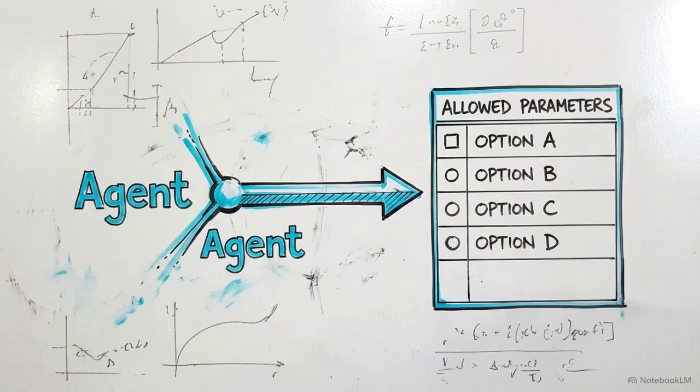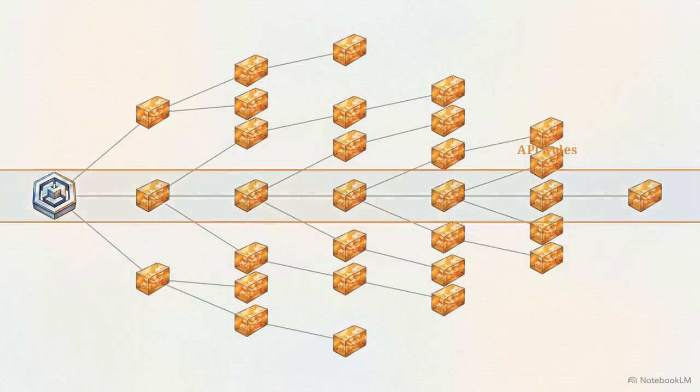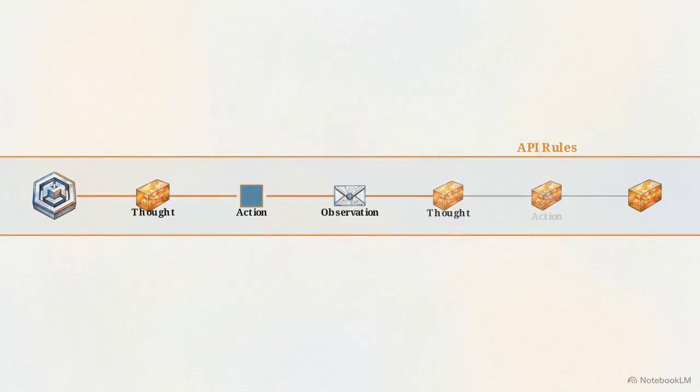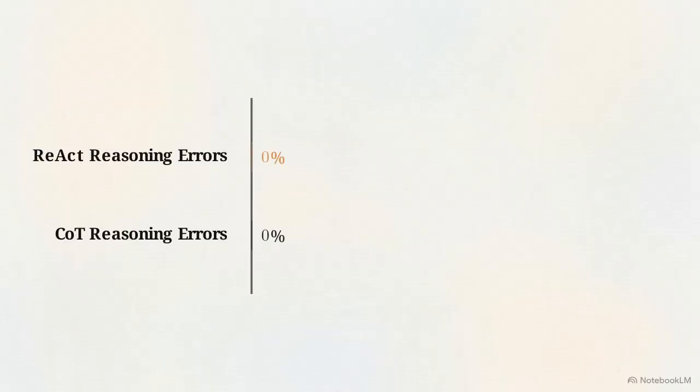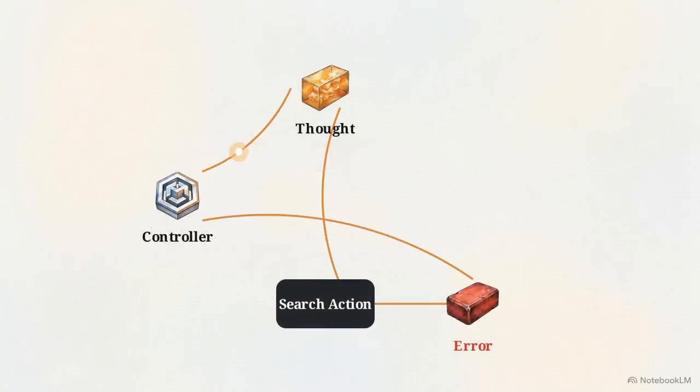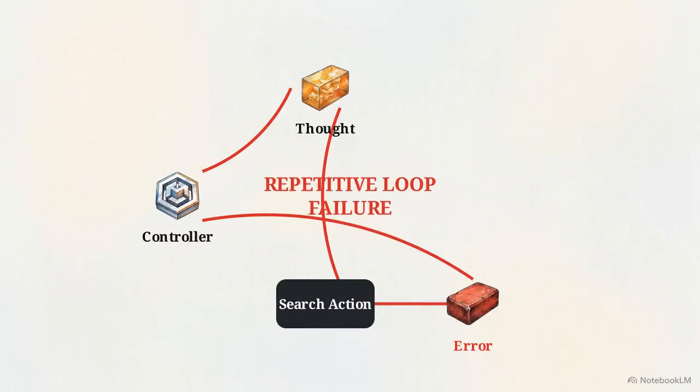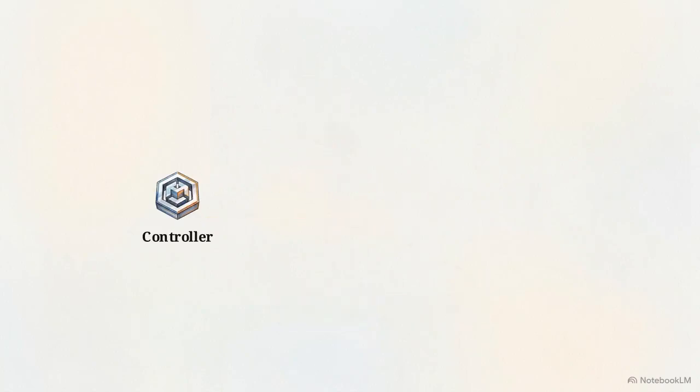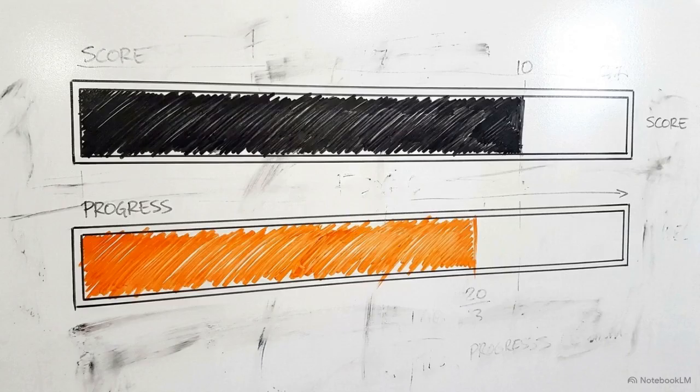But absolute grounding comes at a cost. By forcing the language model to abide by strict API rules and external validation, it loses the fluid flexibility of unbounded logic. ReAct trades hallucination for reasoning errors, failing 47% of the time versus CoT's 16%. This rigid structure frequently stalls the agent, trapping it in repetitive cycles that continuously emit the same search query, yielding no new data. Because of these cascading reasoning errors, pure ReAct actually slightly underperforms pure chain of thought in total accuracy on the HotpotQA benchmark.